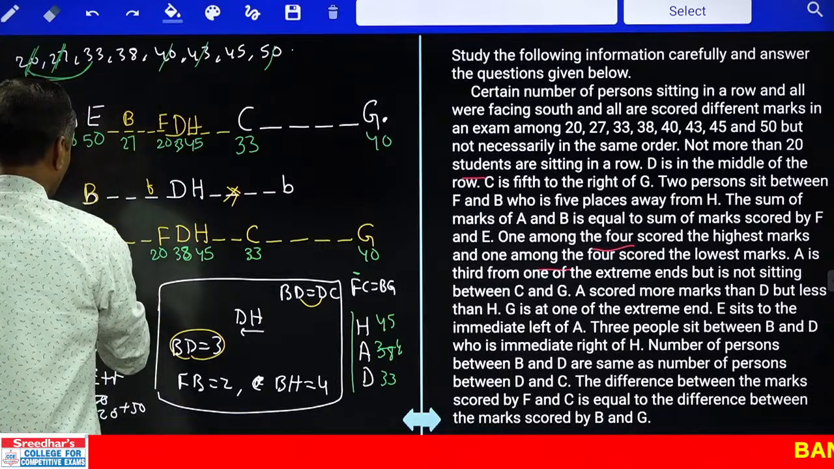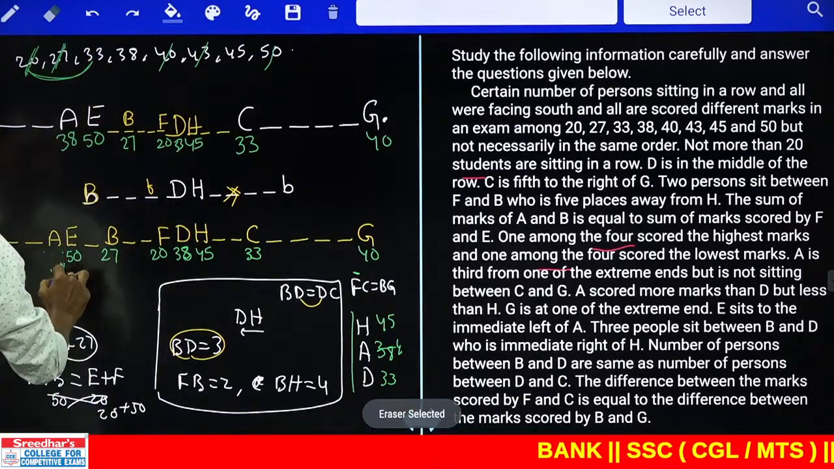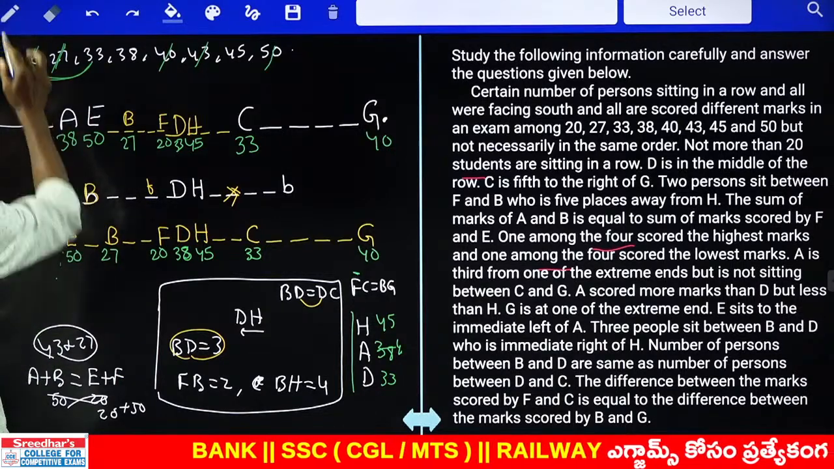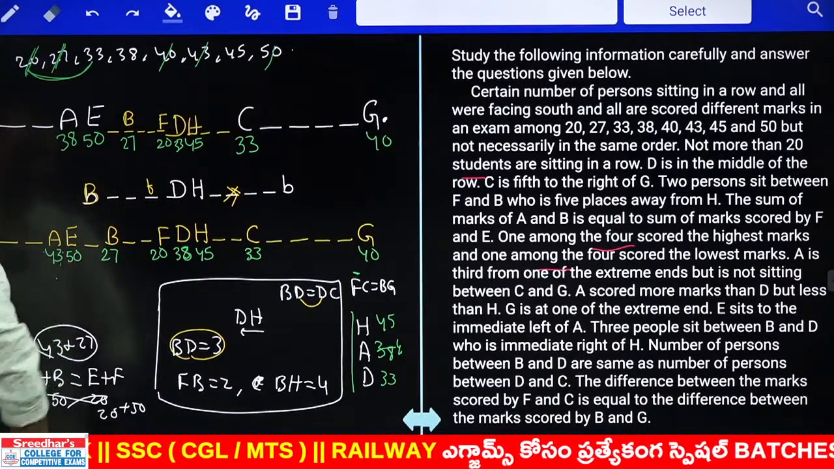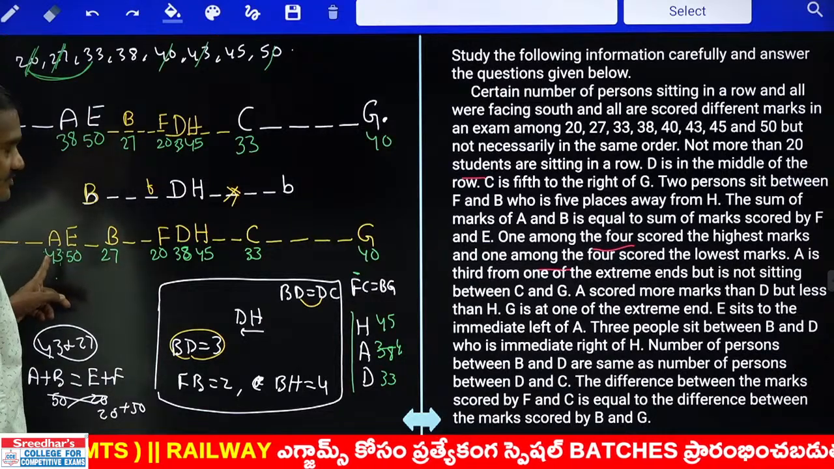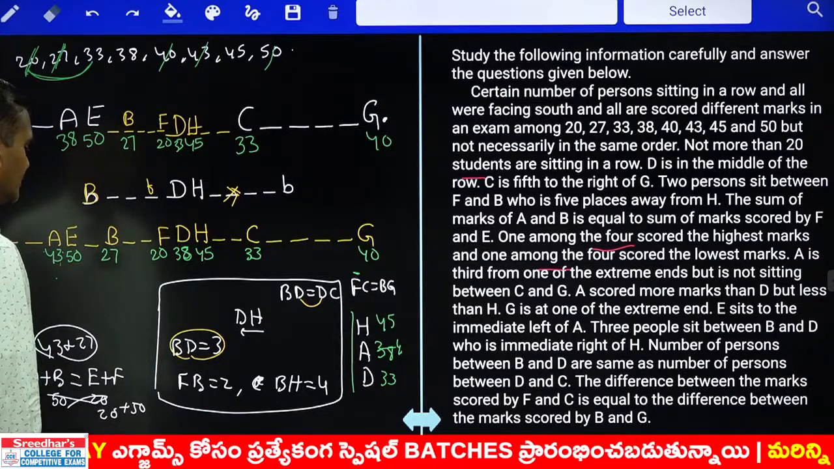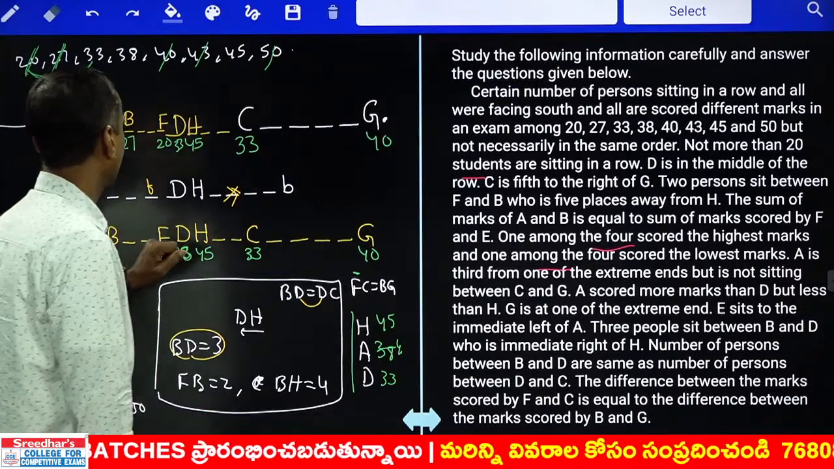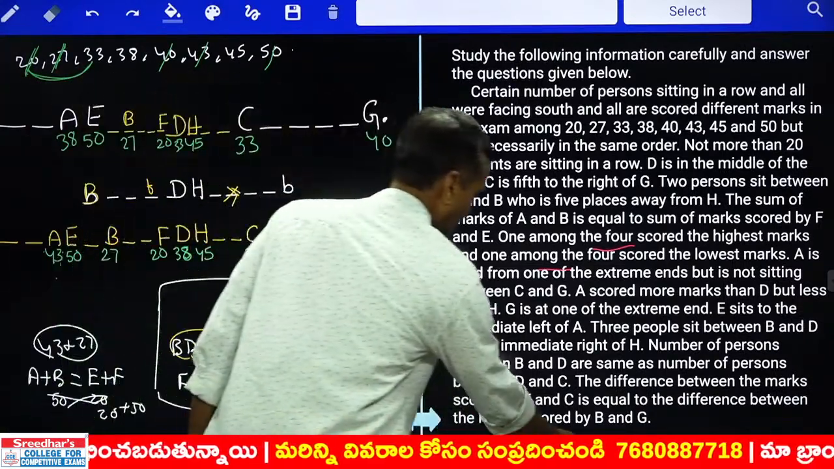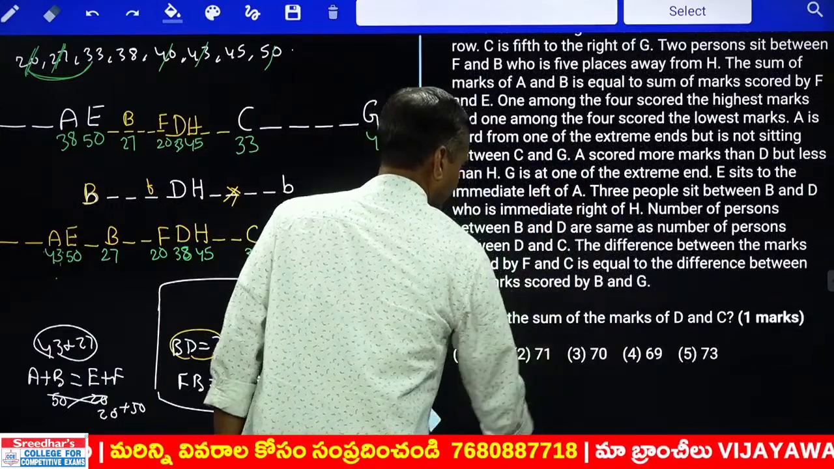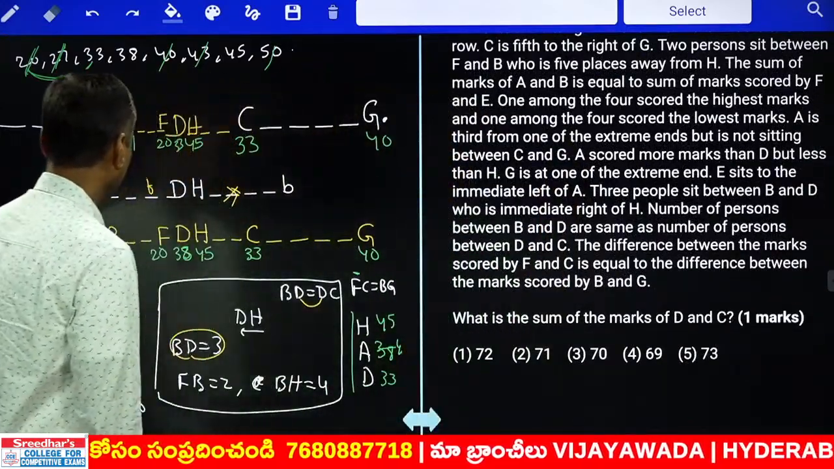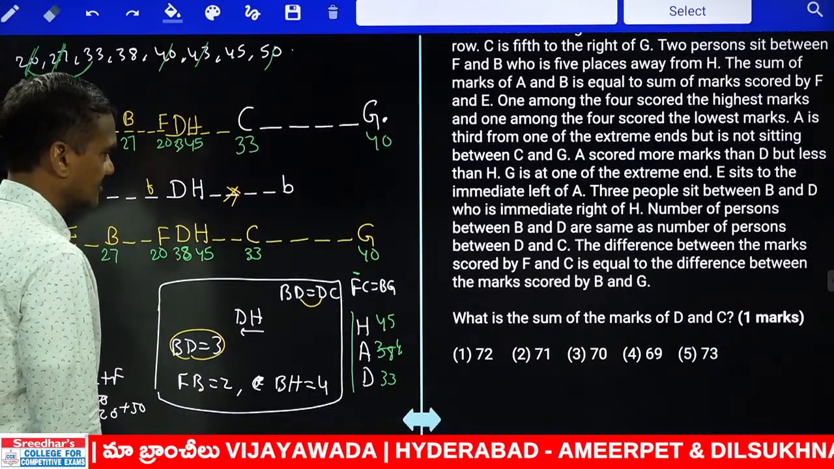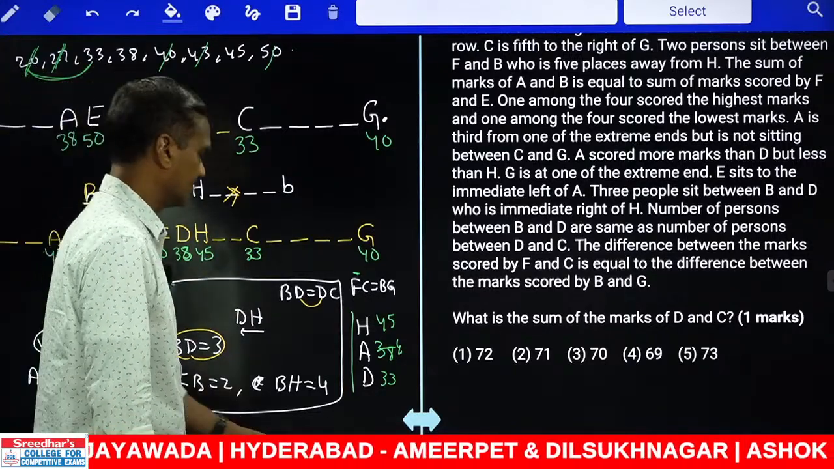Then what is the value of A here? A must be 43. If A is 43, then E is 50. A is 43 and B is 27. The next one, F, is 20, and so on. Then what is the sum of the marks of D and C? D is 38 and C is 33, and the sum is 38 plus 33, which is 71, choice 2.